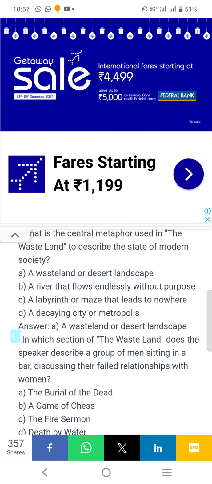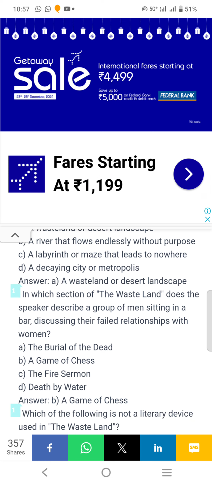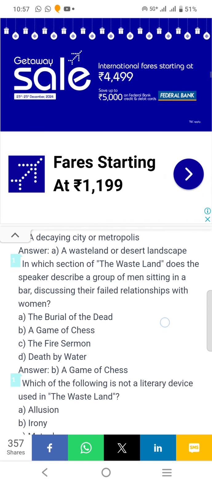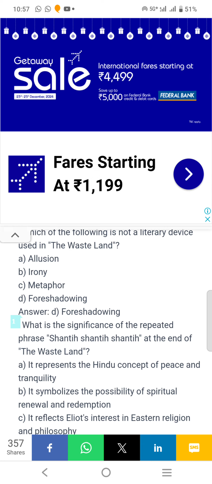In which section of The Waste Land does the speaker describe a group of men sitting in a bar discussing their failed relationships with women? Answer is A Game of Chess. Which of the following is not a literary device used in The Waste Land? Foreshadowing. What is the significance of the repeated phrase "Shanti Shanti Shanti" at the end of The Waste Land?